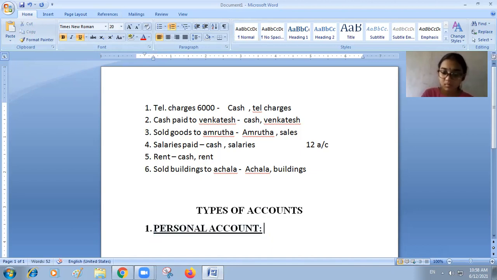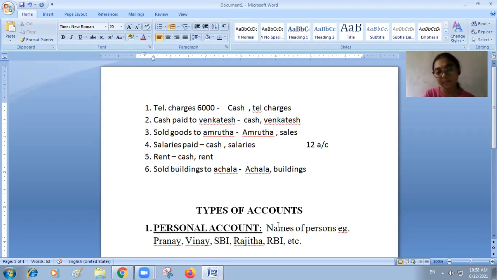Names of persons will come. For example, Pranay, Vinay, SBI, Rajita, RBI, etc. See, person implies not only a physical person.